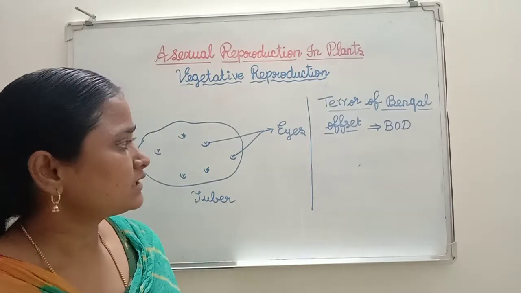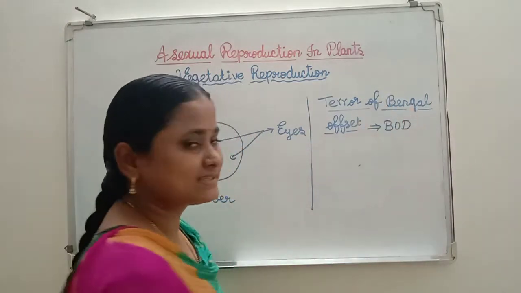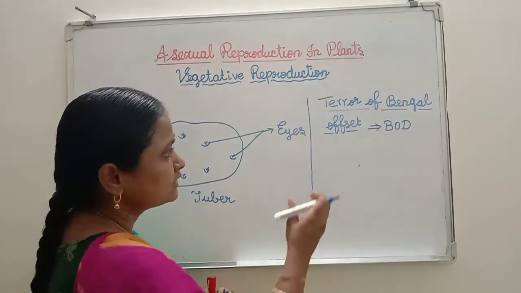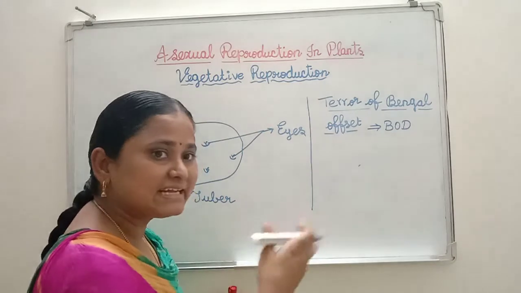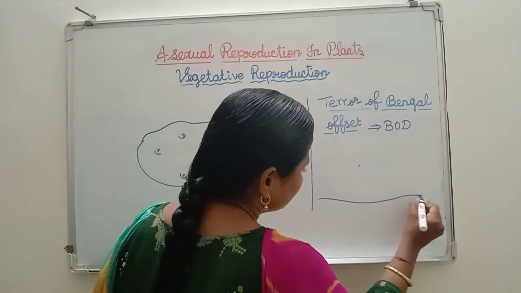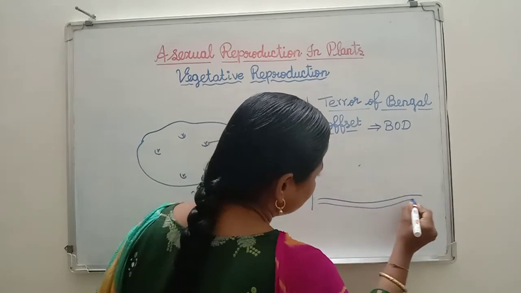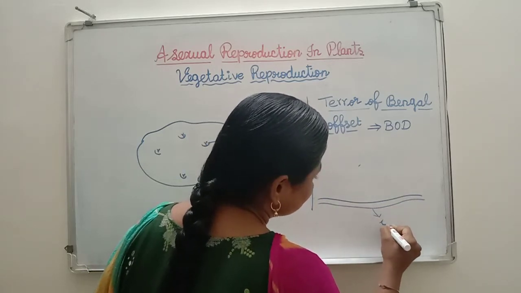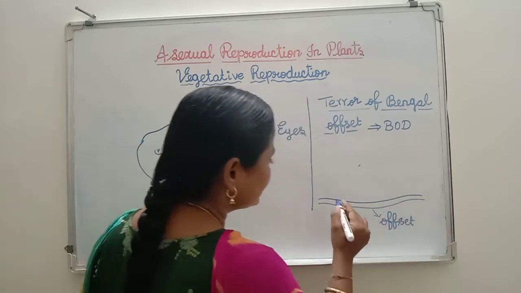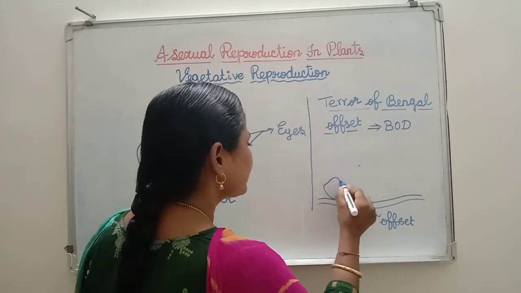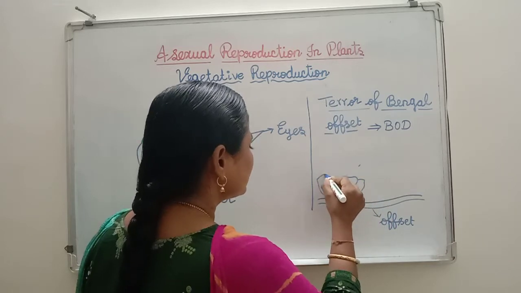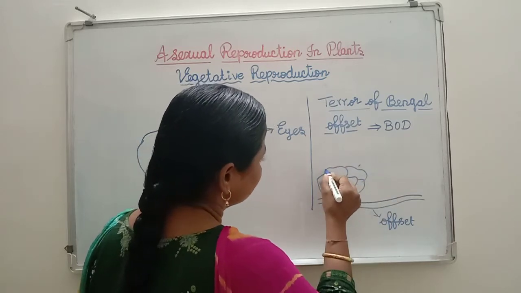How does BOD take place in that stagnant water? Here this plant rapidly increases in number. See here, this is the offset. This is the offset present in that plant. If you see, the leaves are arranged in rosette formation.